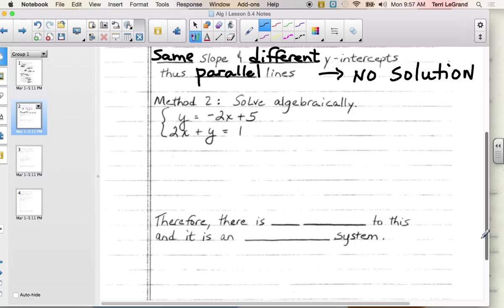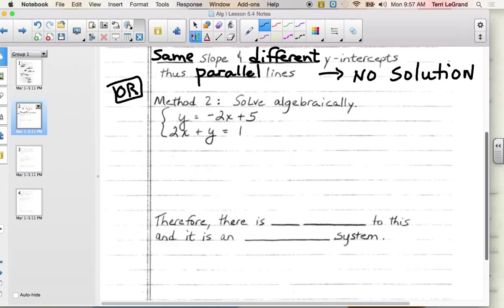You get to choose which one, I believe. We'll look at your homework in a little while, but you get to choose which one you want to use to prove it. So here's algebraically. You might say, that abstract, not being able to actually graph it and see it doesn't work for me. Well, then let's do it algebraically and see what happens. You have this choice. So this is an or. You get to do one method or the other. You don't have to do them both. Method 2, solve algebraically.